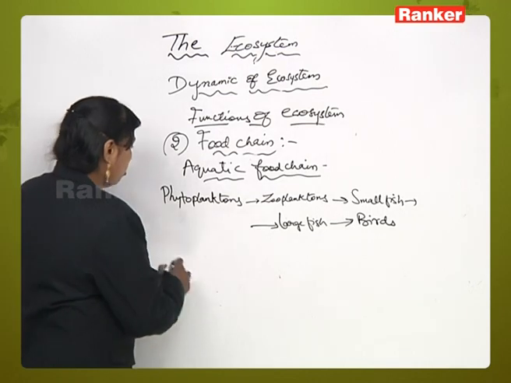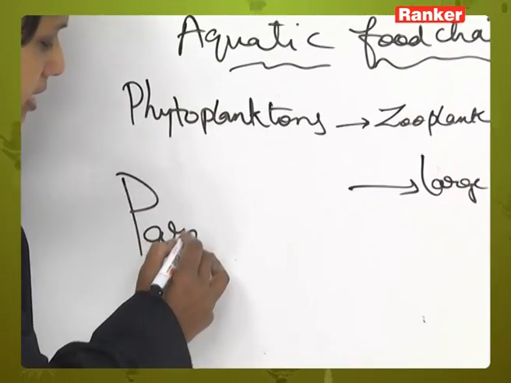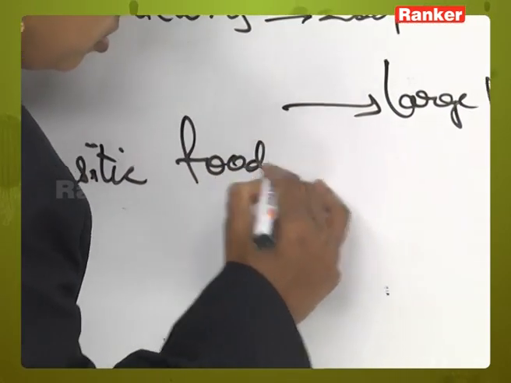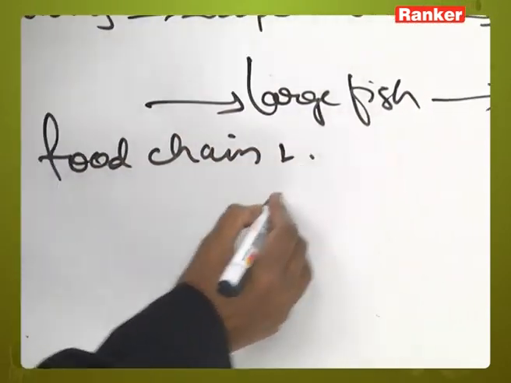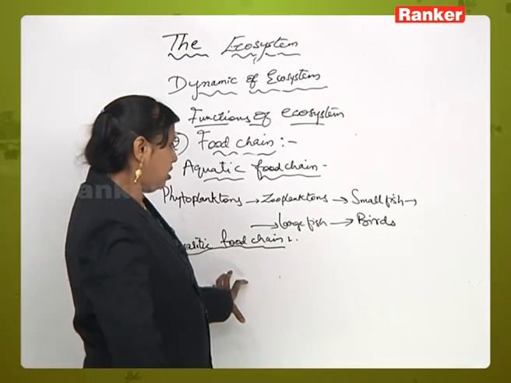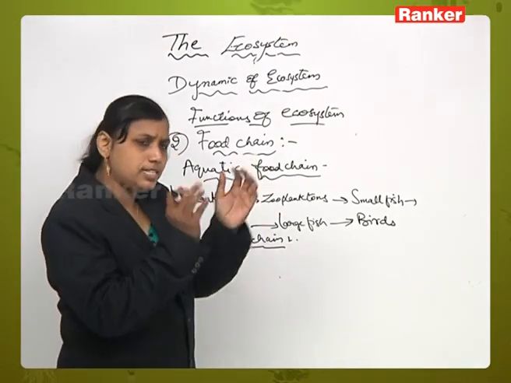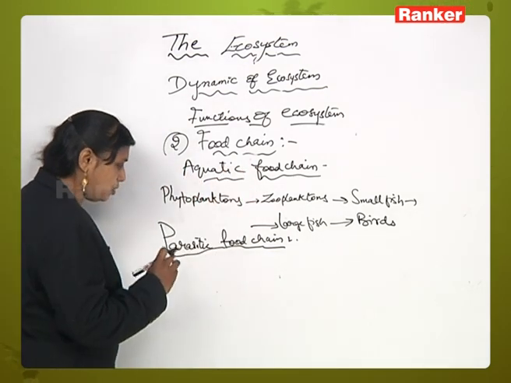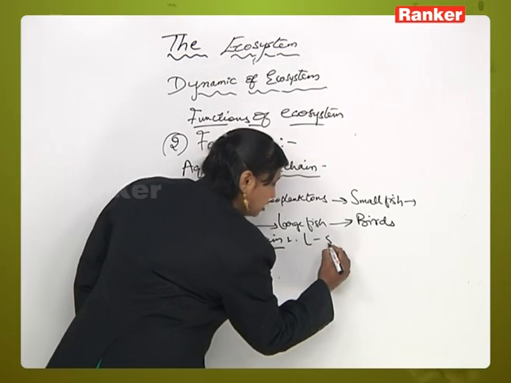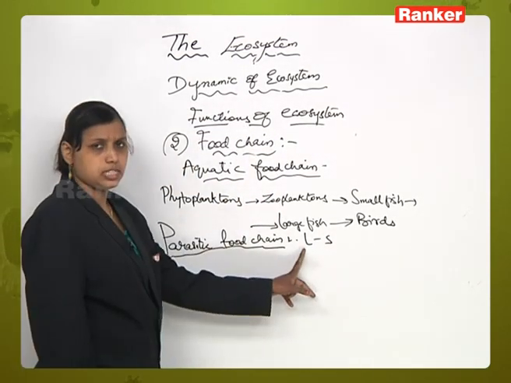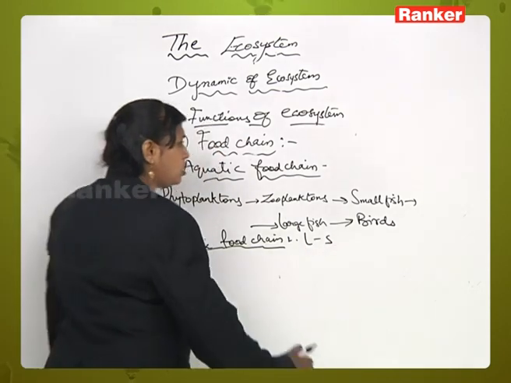Now another one we have is the parasitic food chain. So what is parasitic food chain here? Parasitic food chain is a type of food chain which starts from larger animals and ends with smaller organisms. It goes from large to small, meaning the food chain starts with larger animals and ends with smaller animals.